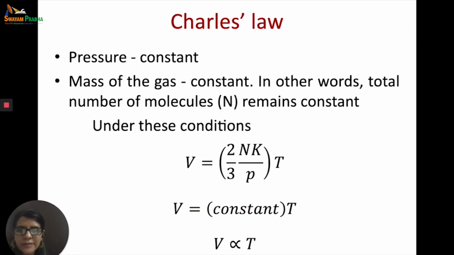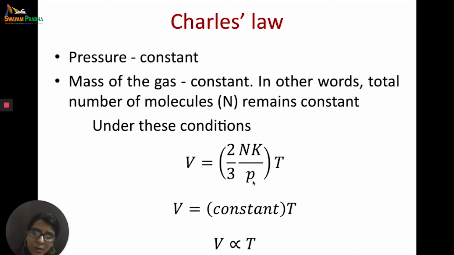Now let's try and derive Charles' law from the kinetic gas equation. What was Charles' law? If you keep the pressure constant and mass of the gas constant, then volume is directly proportional to temperature. Pressure is kept constant, mass of the gas is kept constant, so therefore the number of molecules will remain constant. Our equation is PV is equal to 1 by 3 n m u bar square, and after multiplying and dividing by 2, we get 2 by 3 nkT. So PV is equal to 2 by 3 nkT.